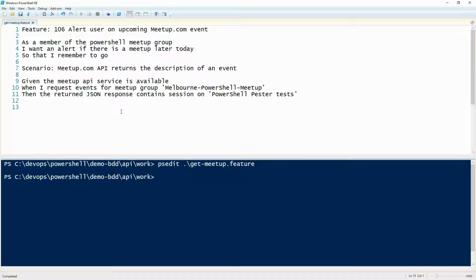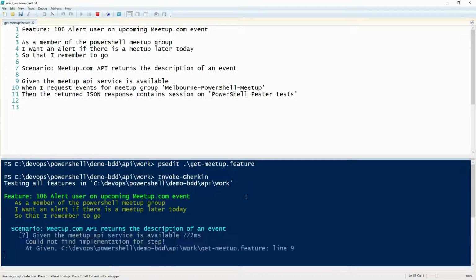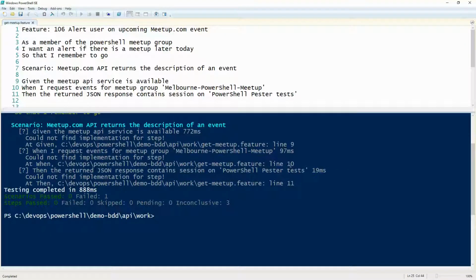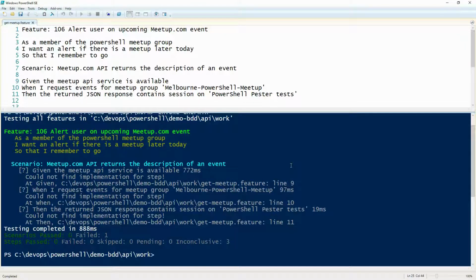All right. So in the console window underneath, if you do Invoke-Gherkin, it invokes Gherkin. Press enter. Fantastic. So you've just executed that script, and it's given us a response. Now at the moment, it doesn't know what to do. See the question marks? It doesn't actually understand what to do with any of that, but you have written an automated test.